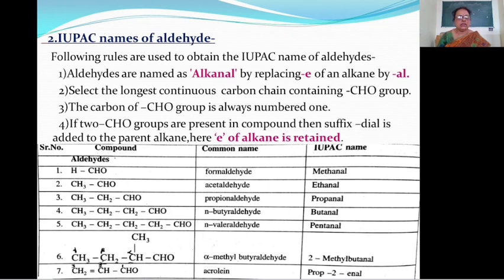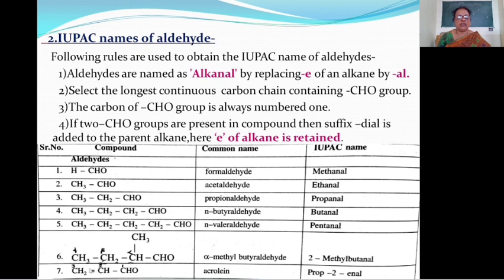Then see example number 6. Here CH3, CH2, CH, CH3, CHO. First select the longest continuous carbon chain containing CHO group. Then the carbon of CHO group is always numbered as 1. In this case, this CHO group carbon is number 1, this is number 2, number 3 and number 4.